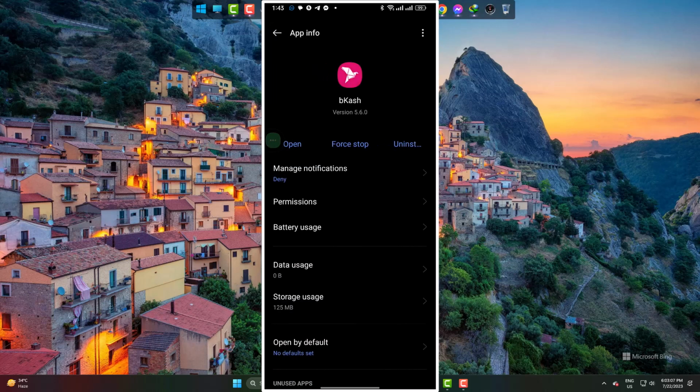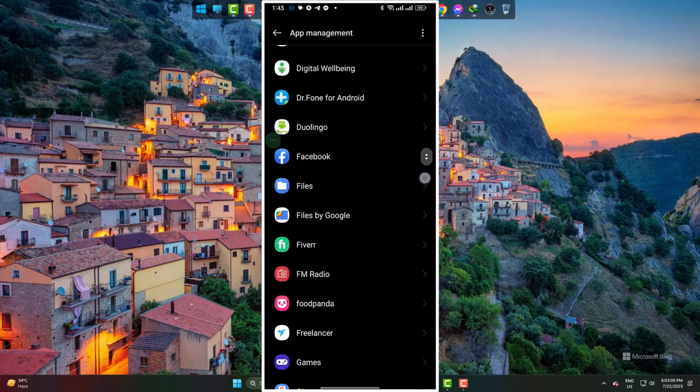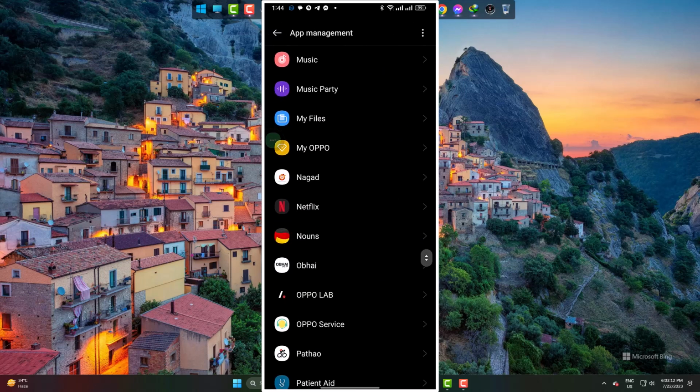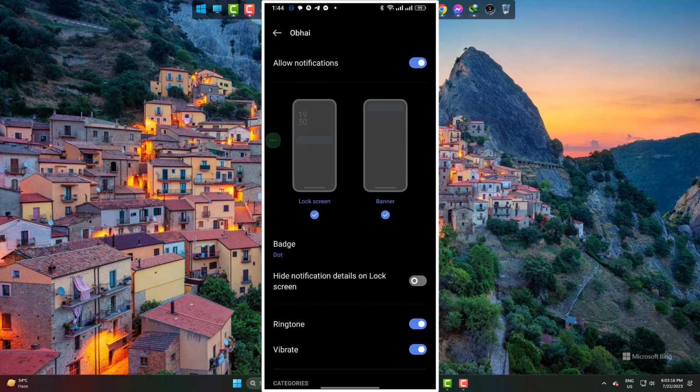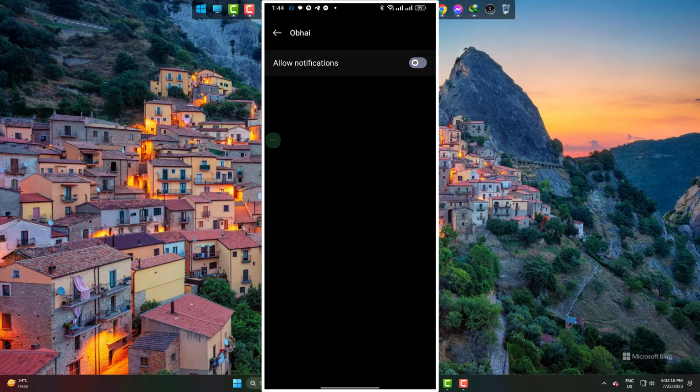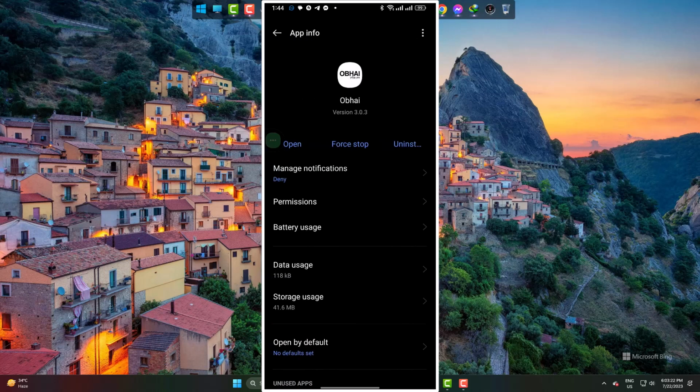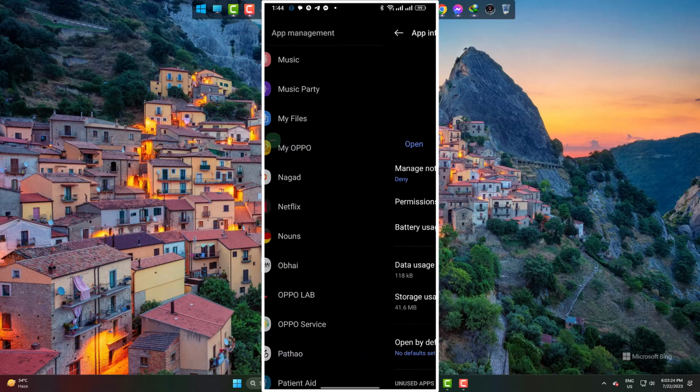Now finding another one. Switching it off. This way, you can easily get rid of all the disturbing notifications the apps send.